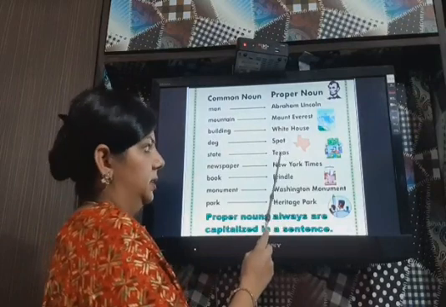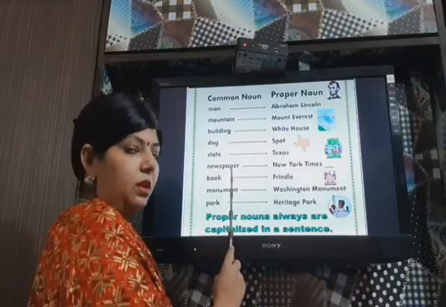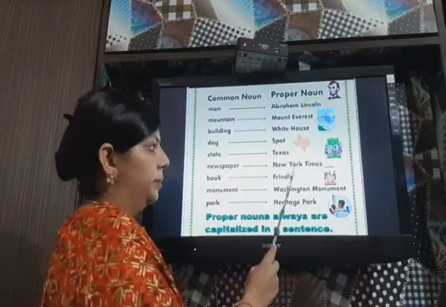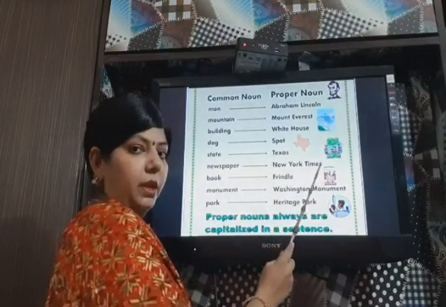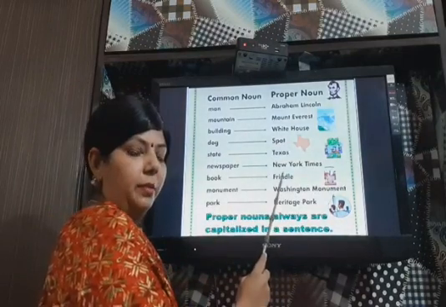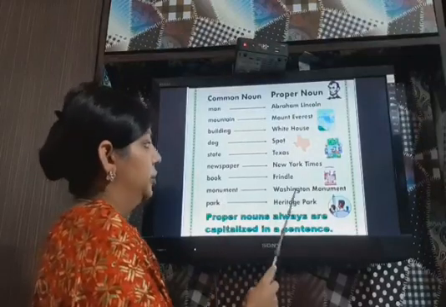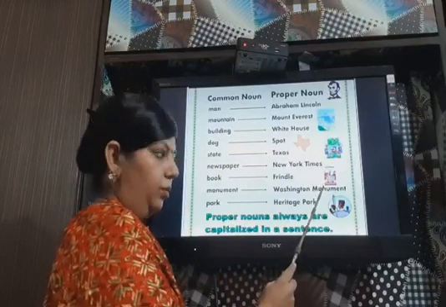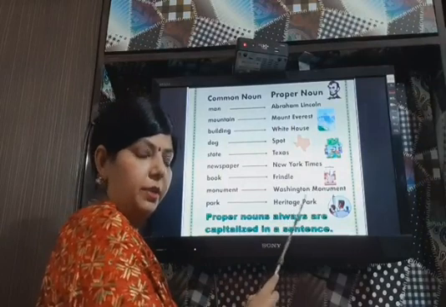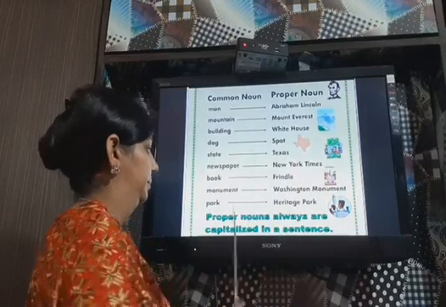State's name is Texas. So it becomes a proper noun. Newspaper. All the newspapers are commonly called newspaper only. But if we give it a name, the newspaper's name is New York Times. So it becomes a proper noun. Book. Book's name is Frindle. So Frindle becomes a proper noun. Monument. Monument means building, any building. So Washington Monument becomes a proper noun. Park. So park is a common noun, but Heritage Park, the name is given to it. So it is a proper noun and it is written in capital letter.